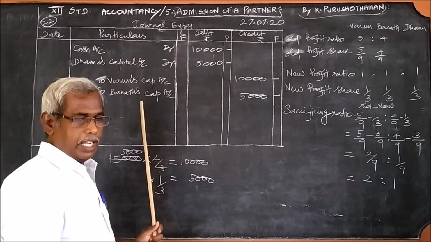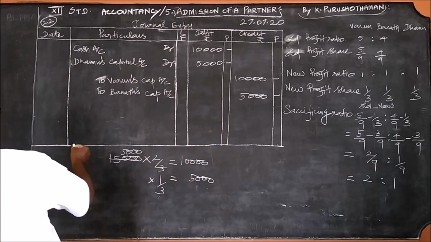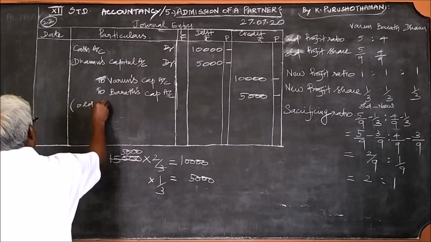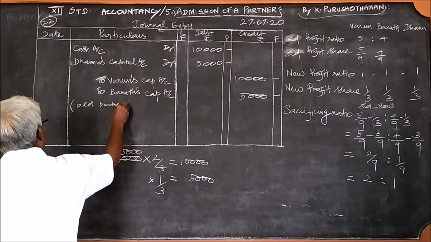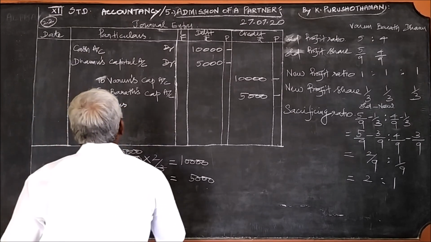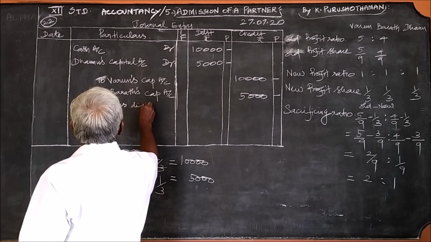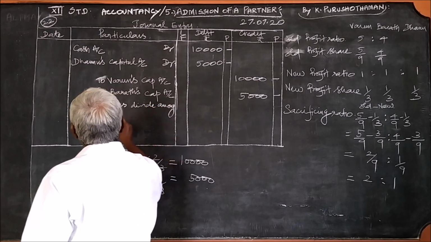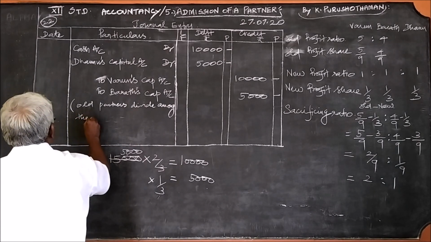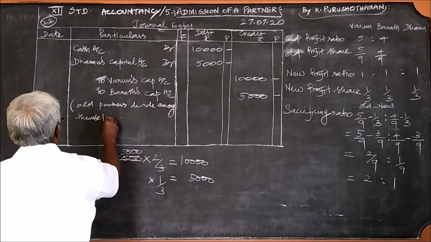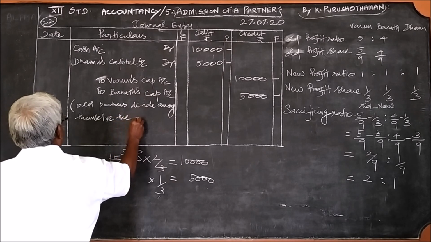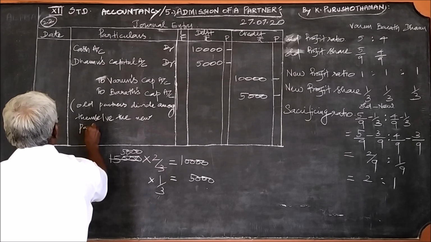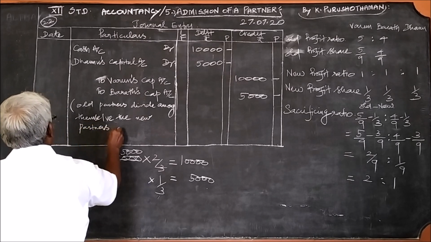What I have written, and usually we are writing, is that the old partners divide among themselves the new partner's share of goodwill.